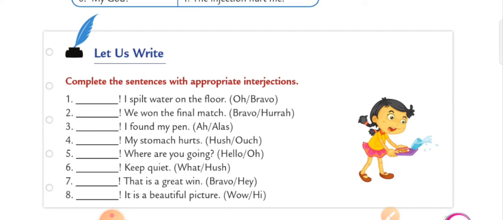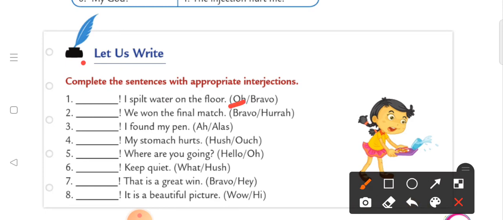I spilt water on the floor. That means मेरे से पानी गिर गया फ्लोर पे. What would you say? Would you say oh or bravo? Well, here we are going to say oh, है ना? क्या लिखेंगे हम? Oh लिखेंगे.